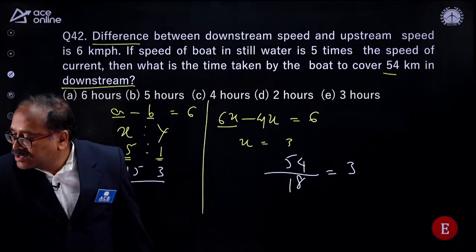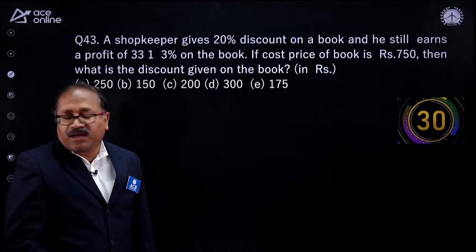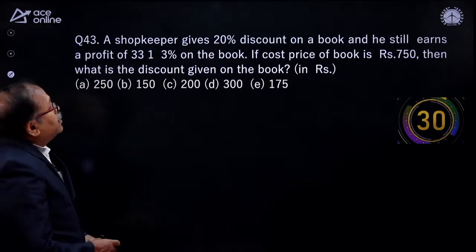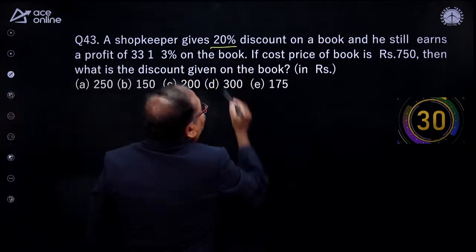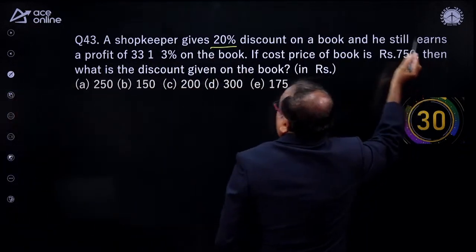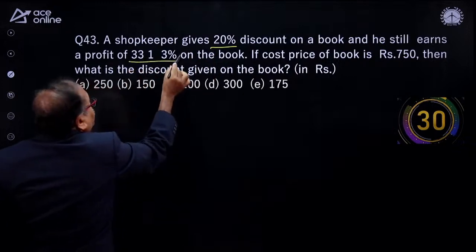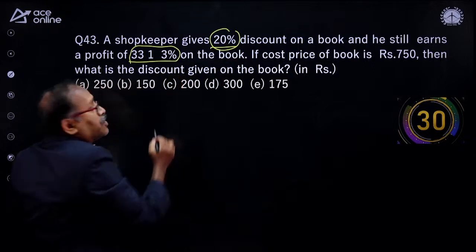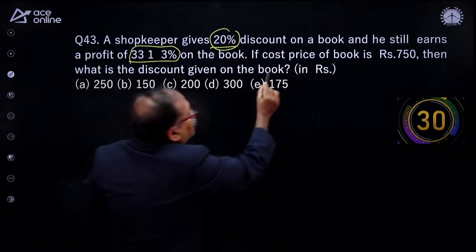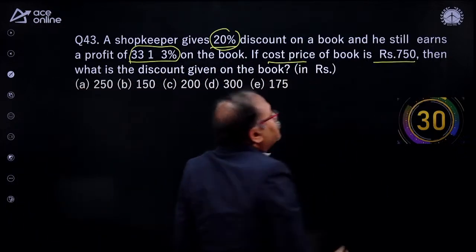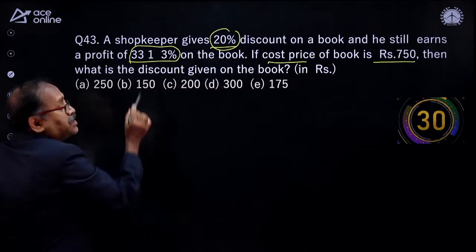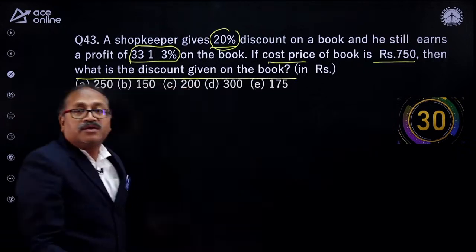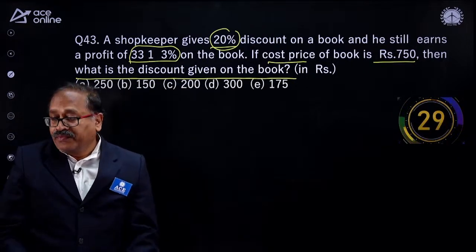The next question starts here. Yes, 3. That's right. Now, come to this question. A shopkeeper gives 20% discount on a book and he earns a profit of 33 1/3%. 20% discount, he earns a profit of 33 1/3%. Now, the cost price of the book is 750 and the profit is 33 1/3%. So, what is the discount given on the book? That's all. Your time starts now.